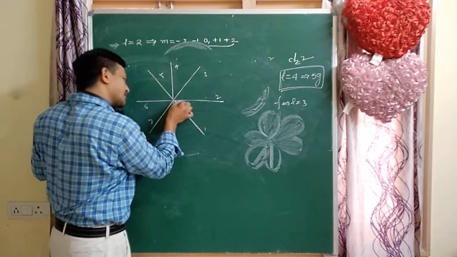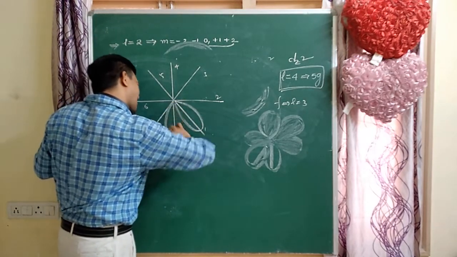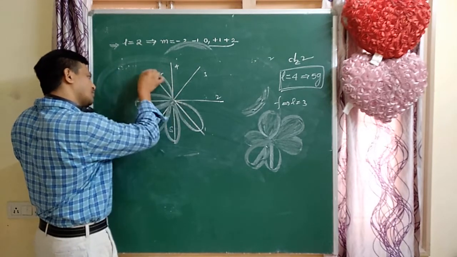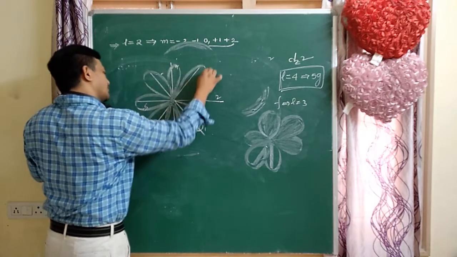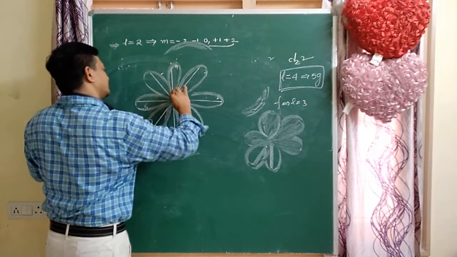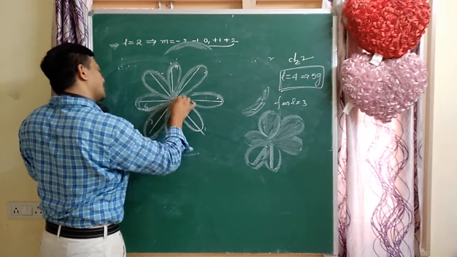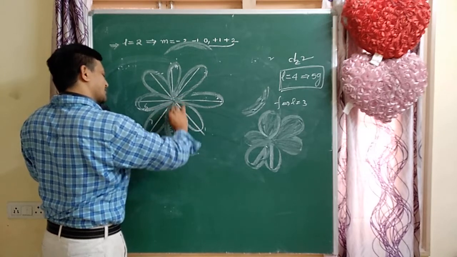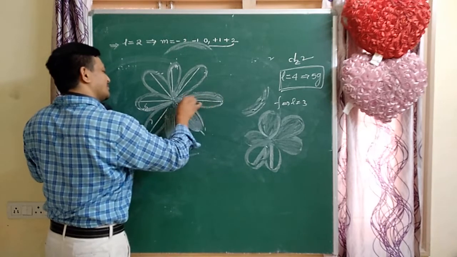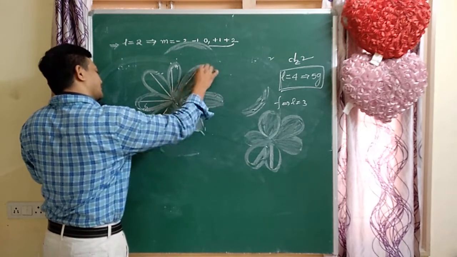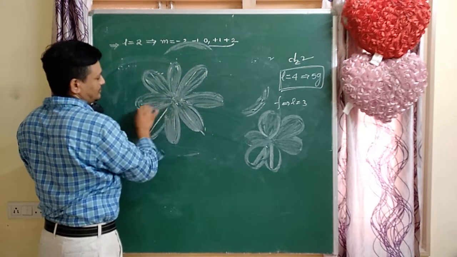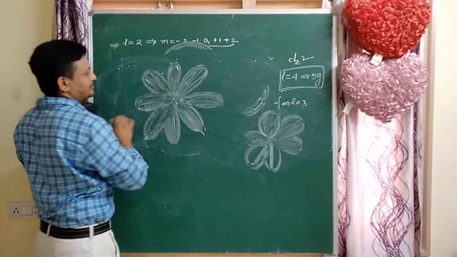So sorry, 8 lobes and 4 directions. This is a very complicated structure. In all directions there are probabilities. How many directions are there? 4 directions, 8 lobes. This is the complex shape.